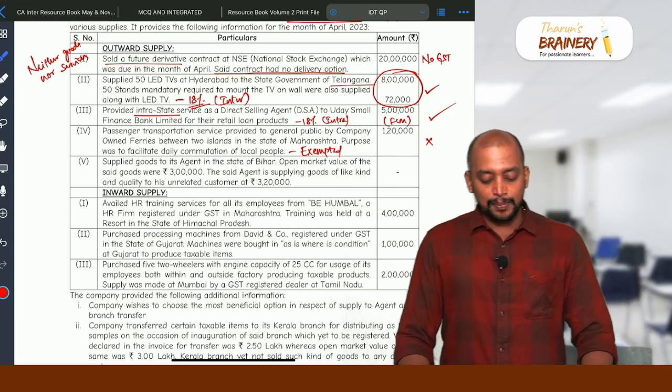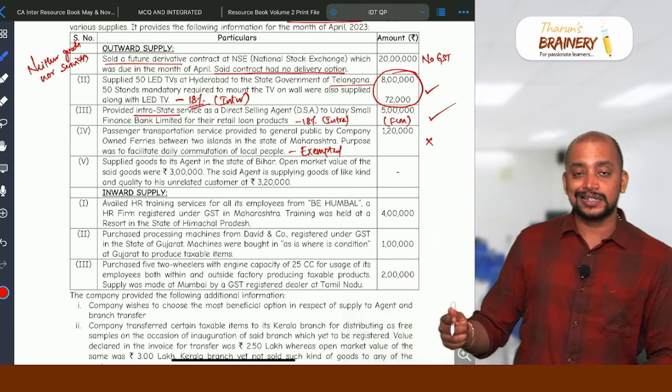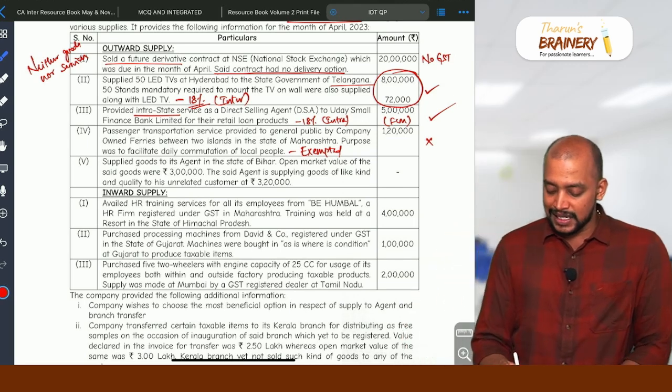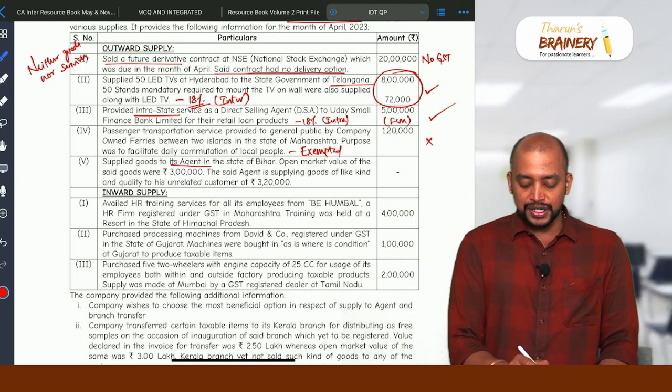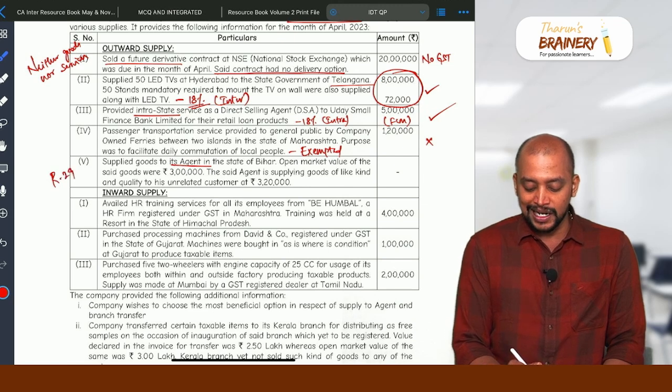Then supplied goods to its agent in the state of Bihar. Whenever the sale is made to an agent, we need to determine the value in terms of rule 29.